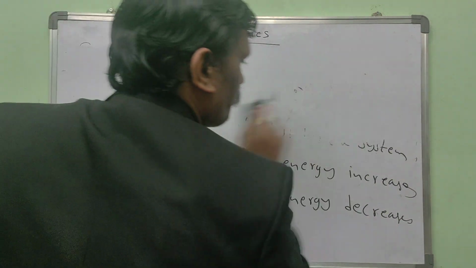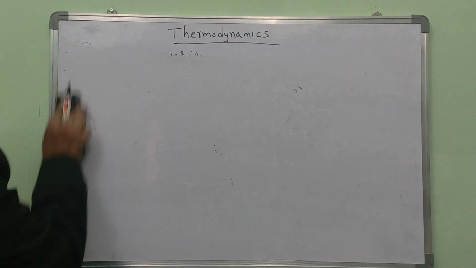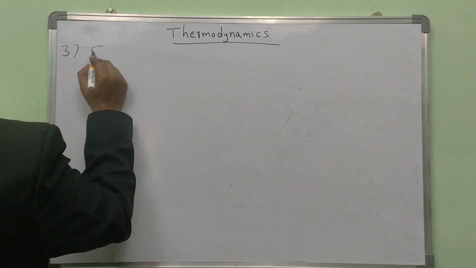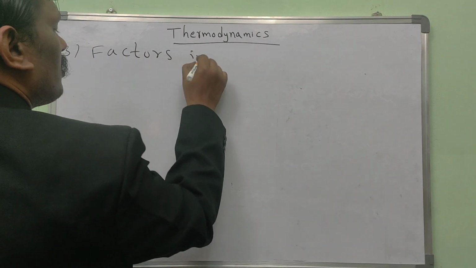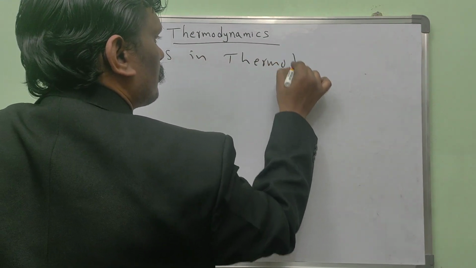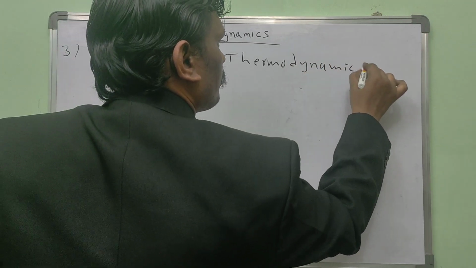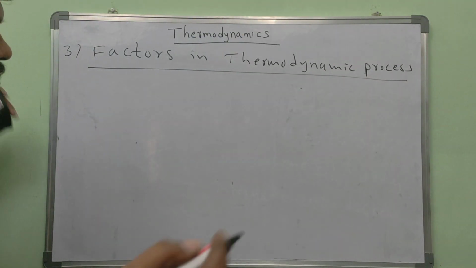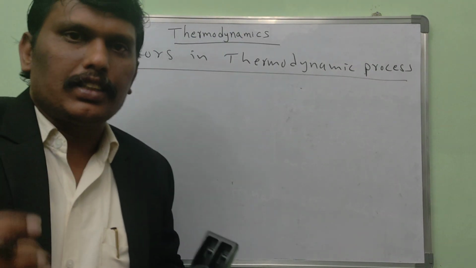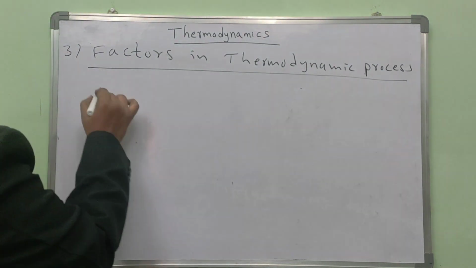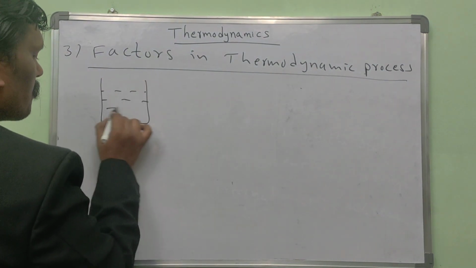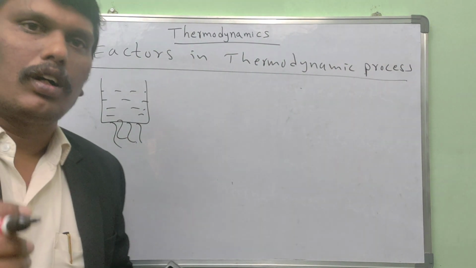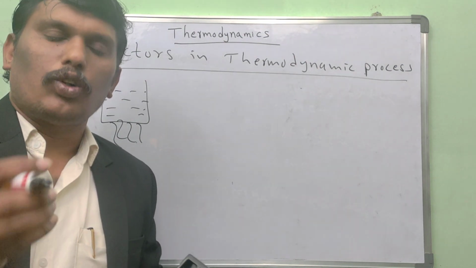First law of thermodynamics. Next one, factors in thermodynamic process. Suppose I give some heat energy to the system. Consider this is the system. So I give some heat energy to the system. At that time what happened? Consider 1 mole of gas.